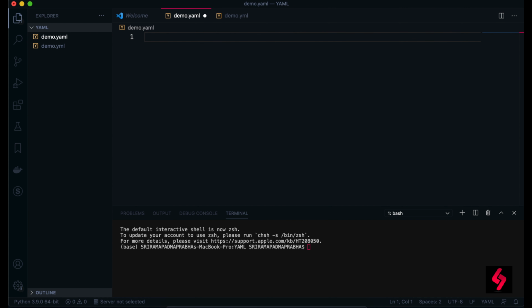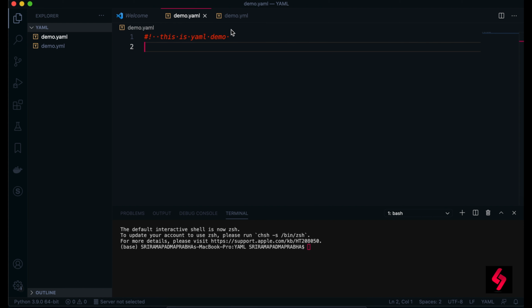To begin with, this YAML is actually human readable data, right? Here we can use the hash for the comment section, say that this is a YAML demo. I'm using other extensions for VS Code to highlight this, so I'm just using the exclamation mark to highlight the color, but generally it is not used in normal comment sections. And next, how to start with this, right?